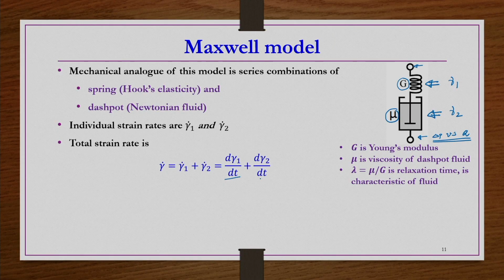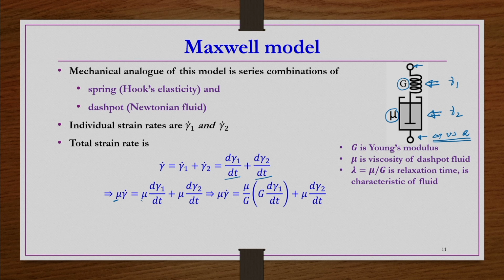Gamma 1 dot we write as d gamma 1 by dt, and gamma 2 dot as d gamma 2 by dt. Now on either side we first multiply by viscosity mu. So mu gamma dot equals mu d gamma 1 by dt plus mu d gamma 2 by dt.